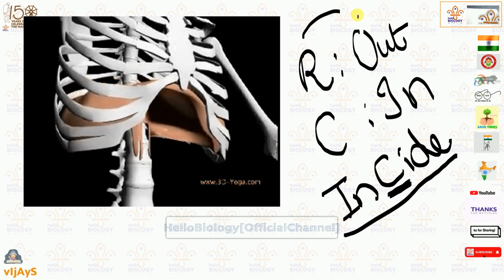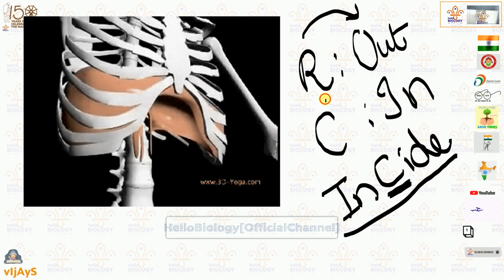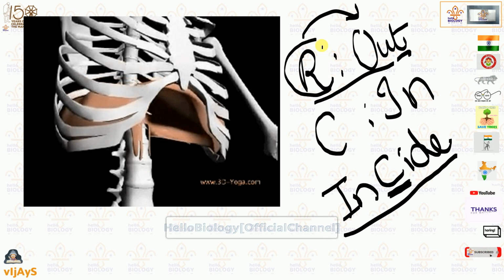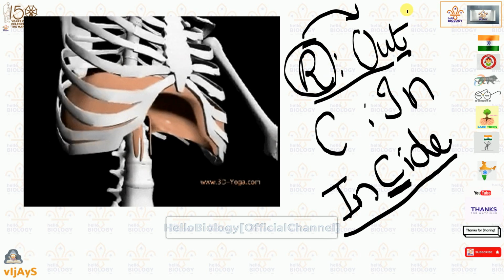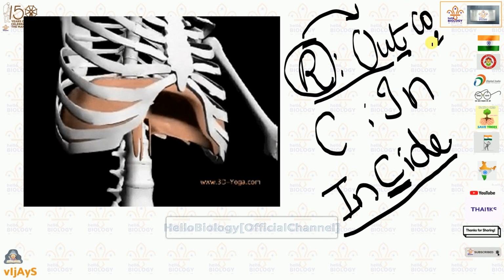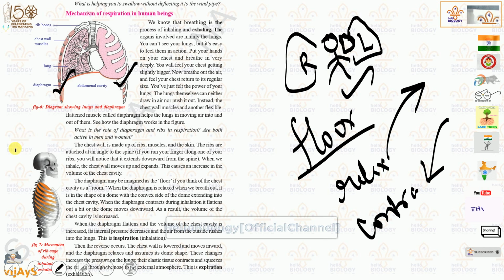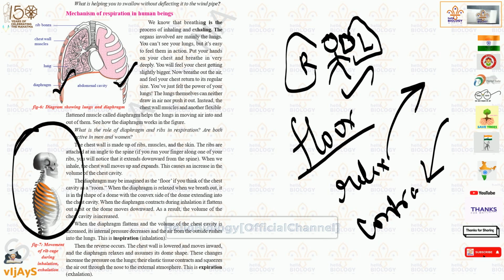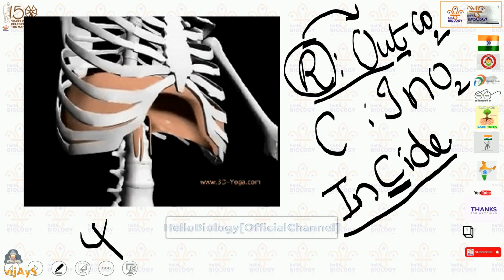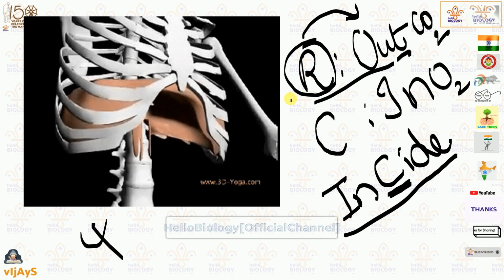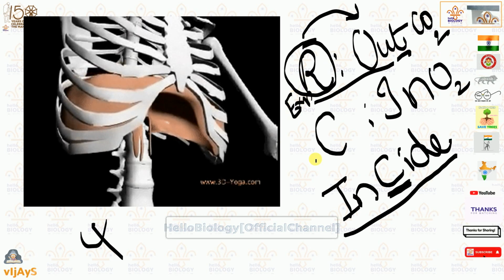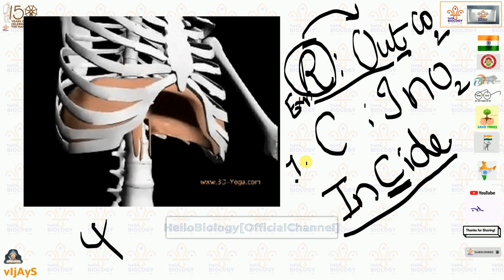Understood? We will say run out, duck out, like that. So run out means relaxing means outside. Outside, what will we give? Carbon dioxide. Inside, what will we take? Oxygen. So this will also be asked for 4 marks. And here you can see inspiration and expiration. So what does it mean? Expiration means giving out air. Inspiration means taking in air.